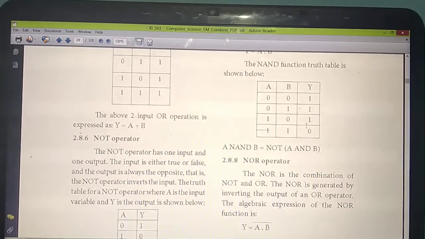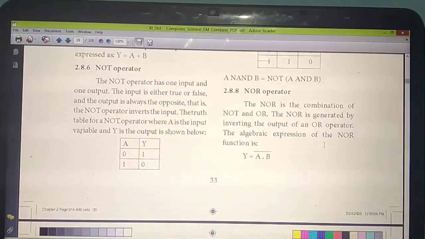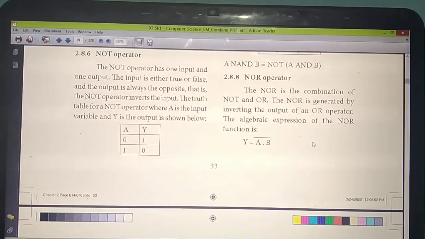Understand? So listen, what's the symbol they are using? A dot B, so for NAND you should put a bar. Listen, A NAND B. How should you read it? A NAND B means not of A and B. Understand? Yes.